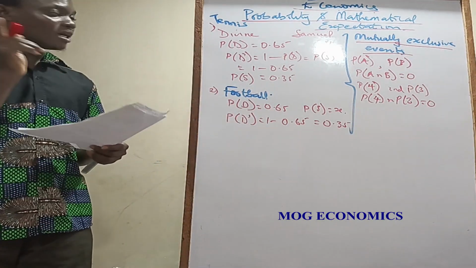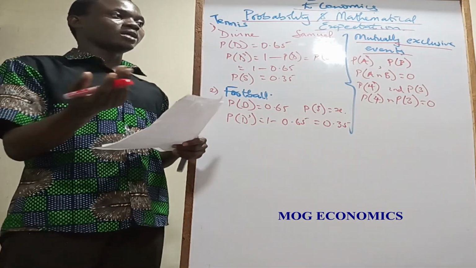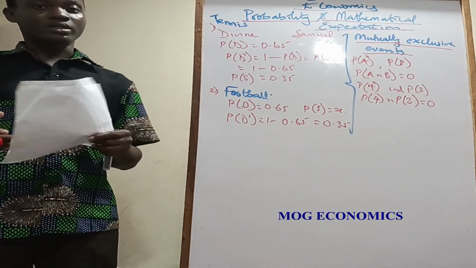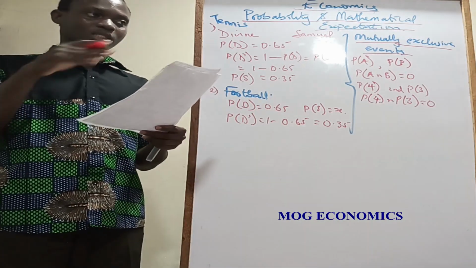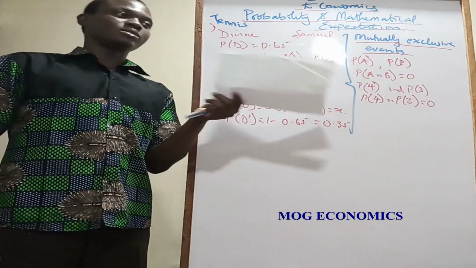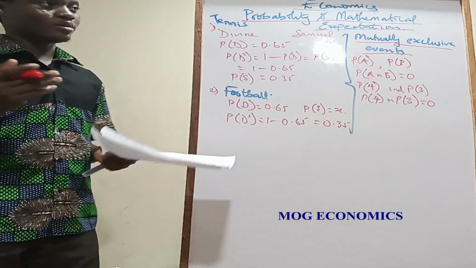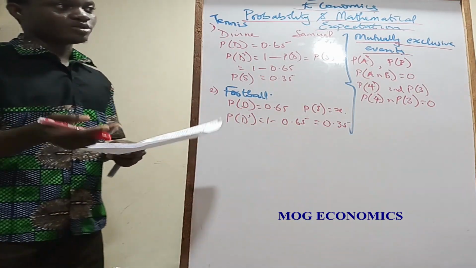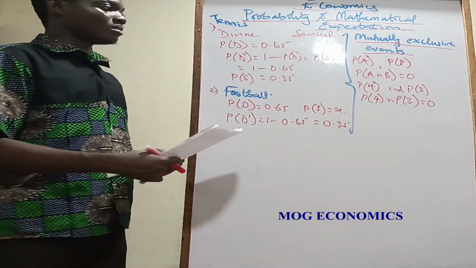So for the test that we did in the previous lesson talking about Glory, Esther, and the rest, it was not a mutually exclusive event, because when we did our intersection, the multiplication, we didn't get 0. So it's possible that this person gets it and this person gets it. It's not a do or die affair, or one winner takes all kind of event.